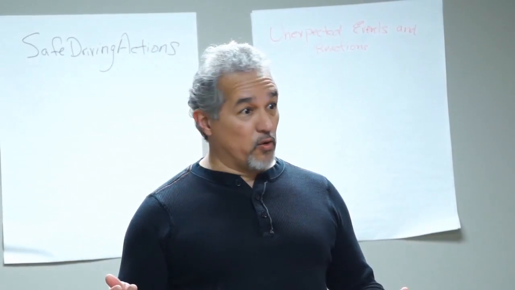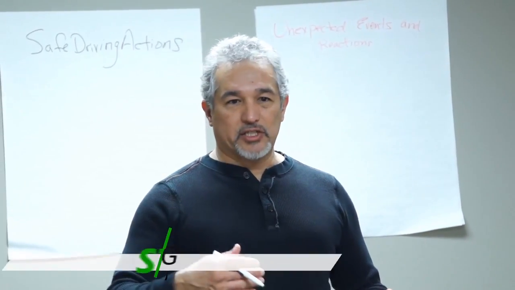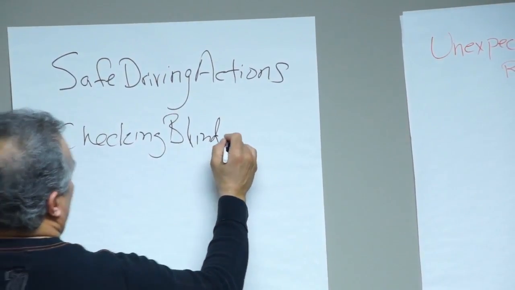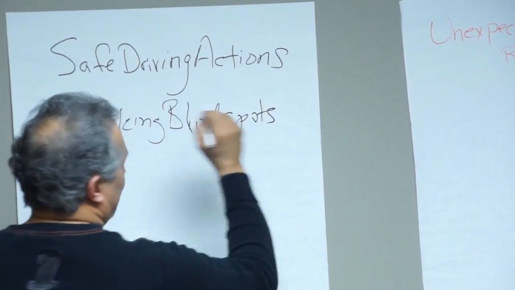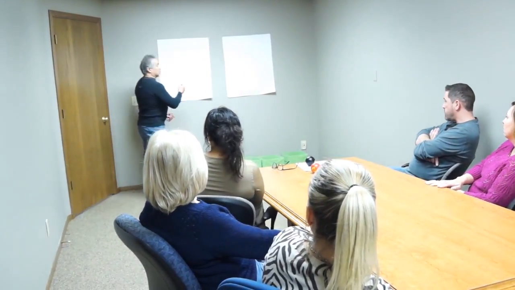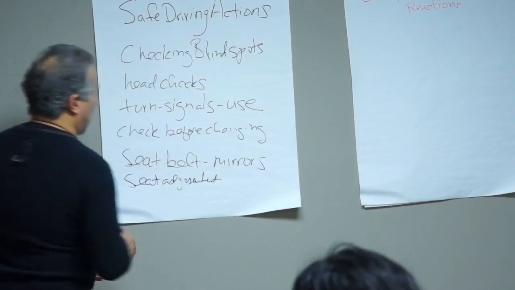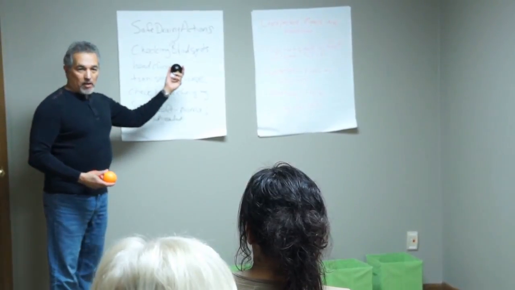Ask students, what normal actions do they take to stay safe and not crash into anyone or anything when they drive? Write down the students' responses with the black marker. Examples you may hear may include put on your seatbelt, drive the speed limit, signal when making a lane change, doing a head check when you change lanes. In the activity, we will represent these driving actions with the black balls.